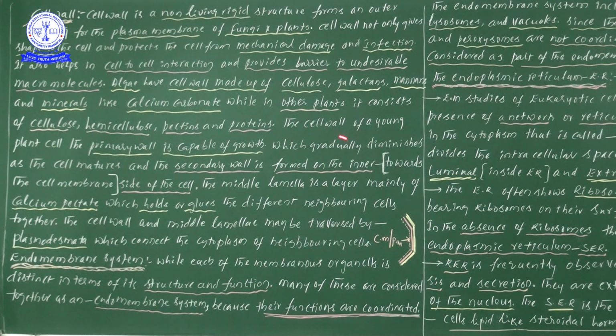The next type is the secondary cell wall, formed on the inner side of the cell. Inner side of the cell means towards the cell membrane.